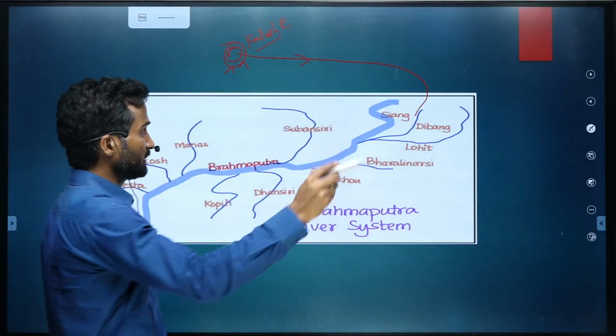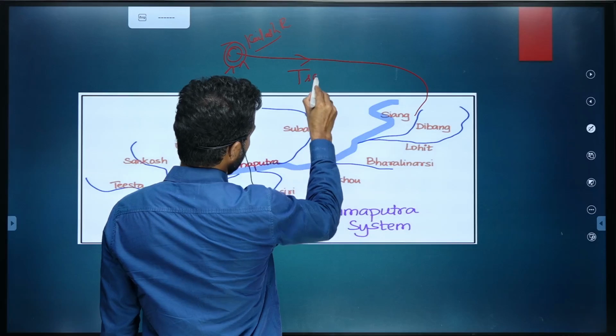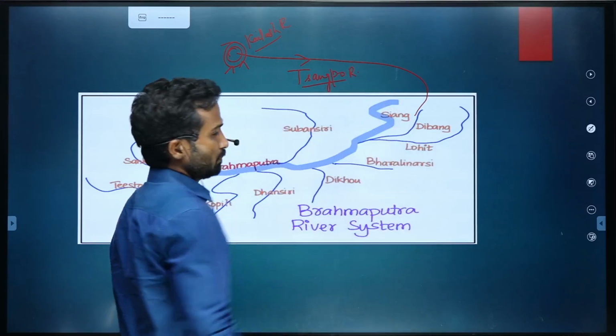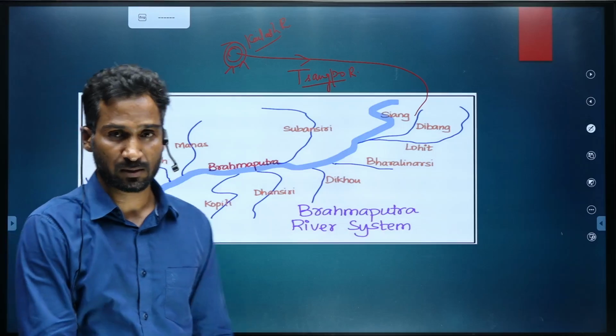In Tibet it is known as Sangpo. Brahmaputra in Tibet is known as the Sangpo River.